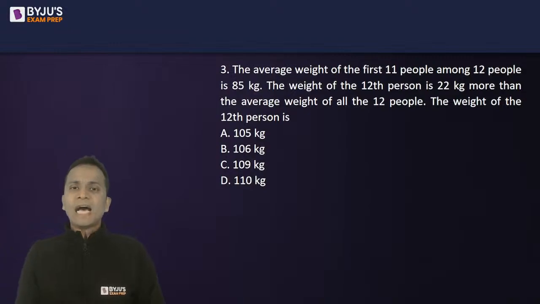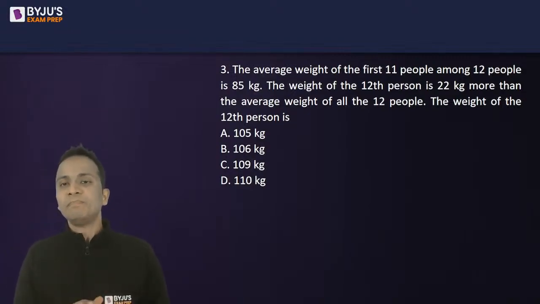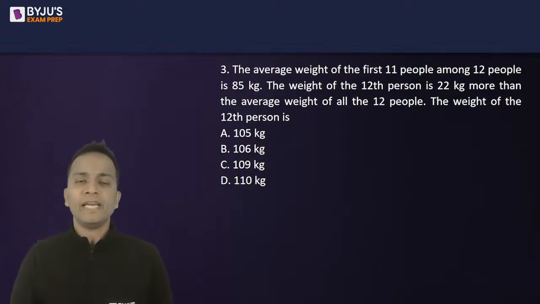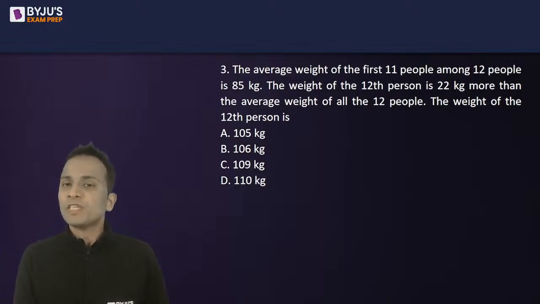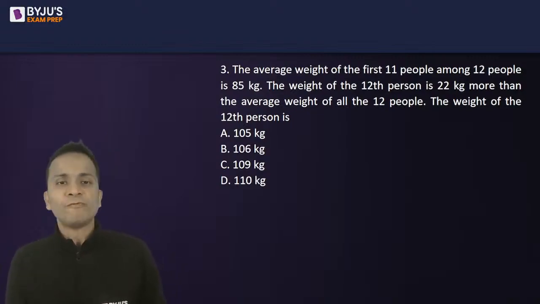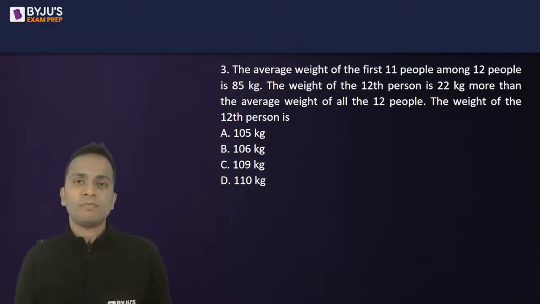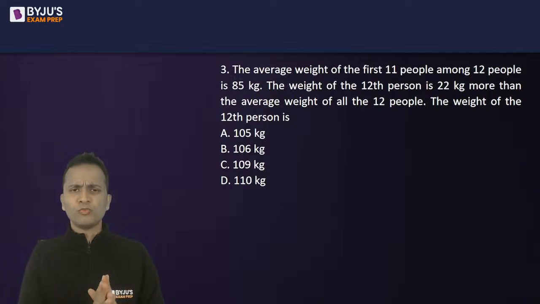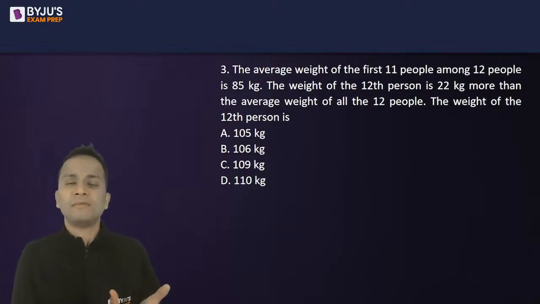Now the question is: the average weight of the first 11 people among 12 people is 85 kg. The weight of the 12th person is 22 kgs more than the average weight of all the 12 people. Then you will have to find out the weight of this 12th person. Once again, this is a question which should not take more than 1 minute. The answer should come in 1 minute.